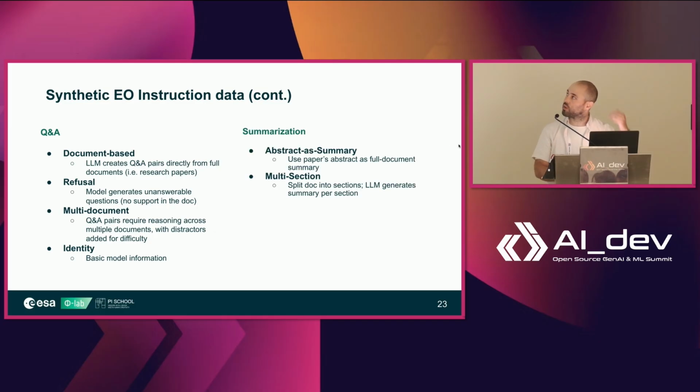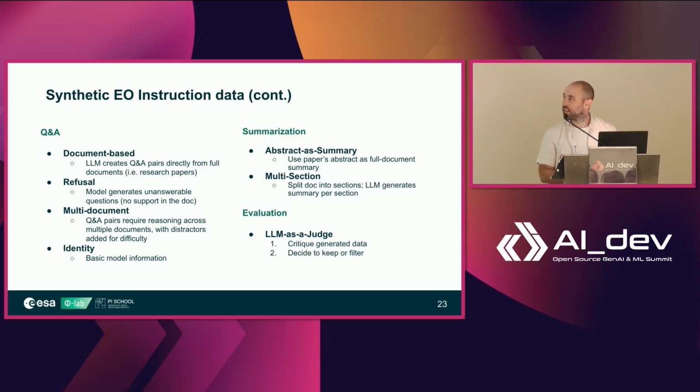In addition to QA, we also train on summarization. For that, we assemble abstract-as-summary datasets. So, you take the entire paper, you take the abstract of the paper, that's the target, that's the summary. Obviously, this is not very diverse because you always have the entire paper and the entire abstract. So we also do multi-section generation. Sometimes we generate synthetically some summary of a relatively small section, sometimes a larger one, sometimes from the beginning of the paper, sometimes from the end, etc. And as I said, we use the LLM as a judge as the final part of the pipeline in both processes.